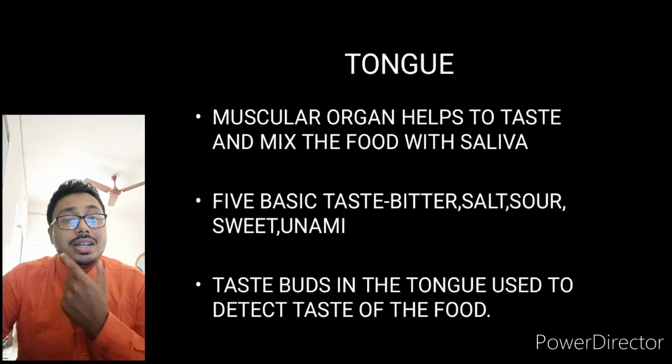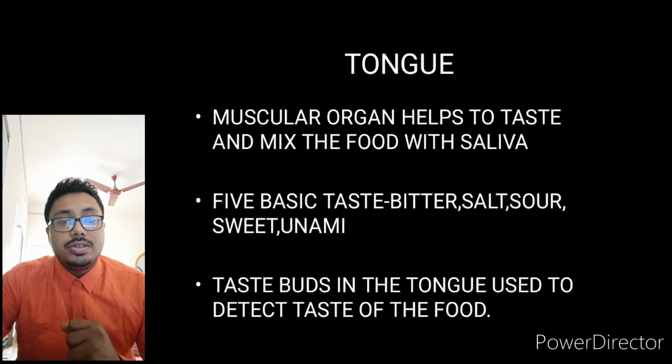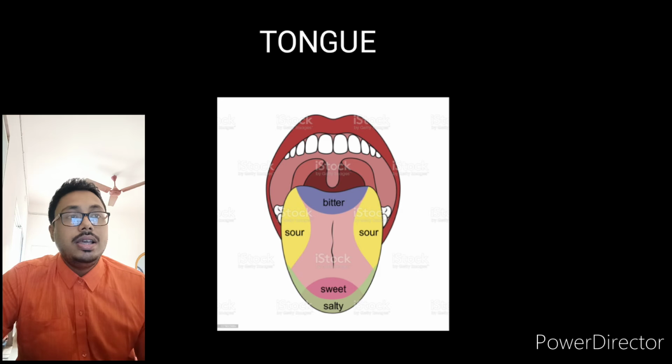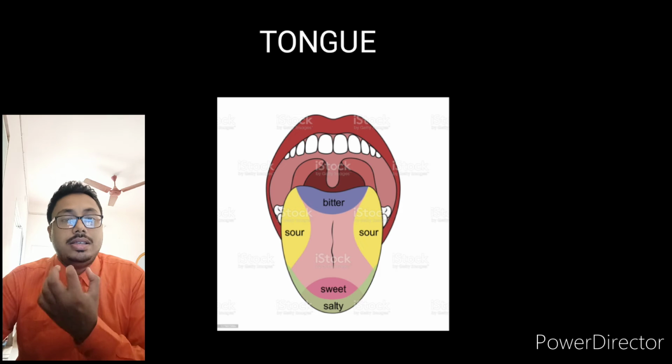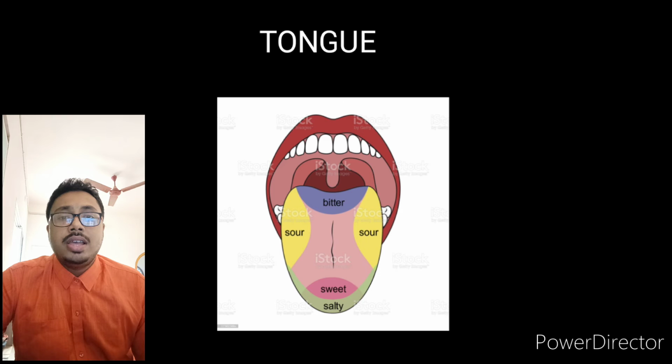Different portions of the tongue have different taste buds which detect different types of tastes. See in the picture, bitter in the back side, sour on these 2 sides, sweet and salt. These are the main 4 types of taste, whereas umami is the 5th taste.